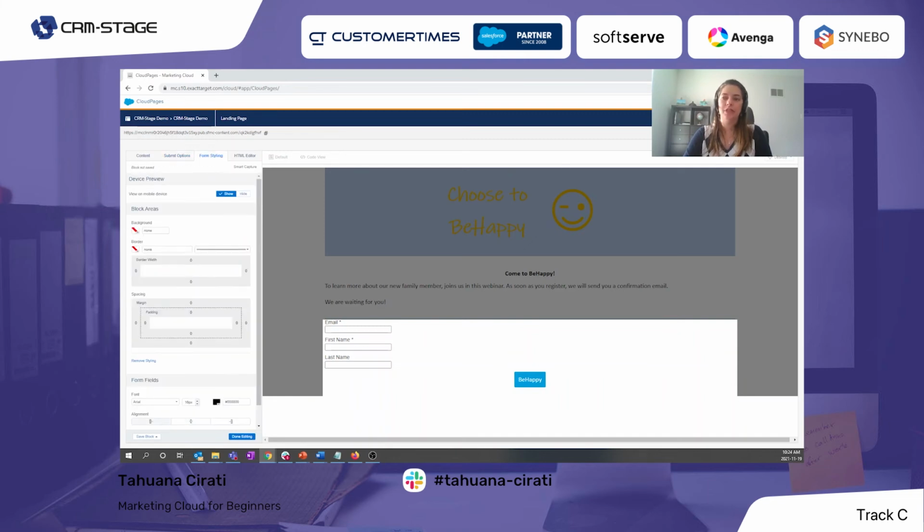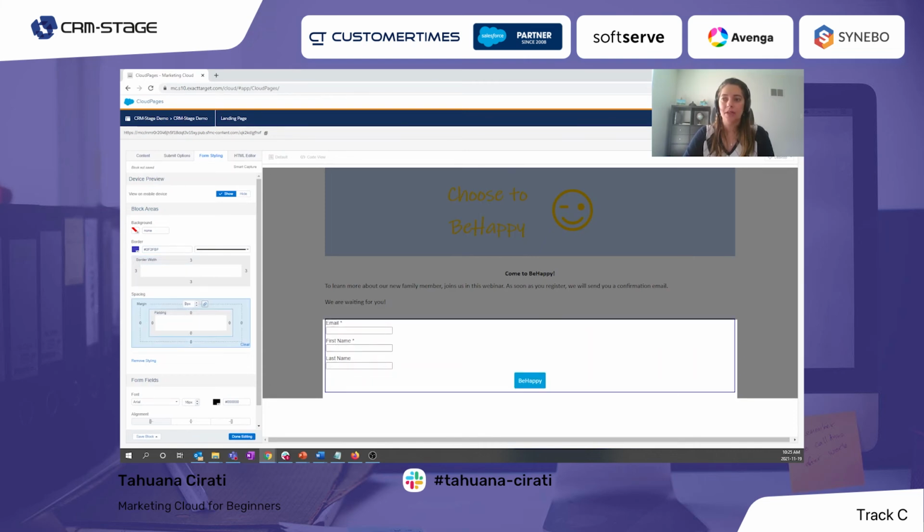And we also have some styling for the form. So for example, we can play around a little bit here. I will not add any background, but for the border, we can type the color directly here, for example, but we can also select from this option here. We can select how we want to have this border, and we can change the size of the border. So I will change this to 3.